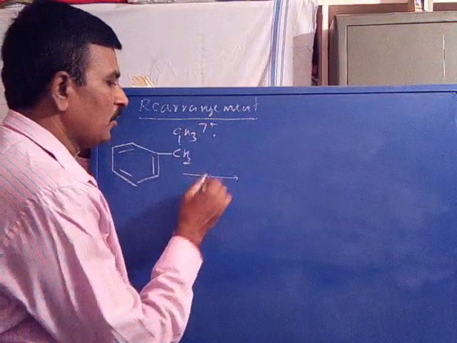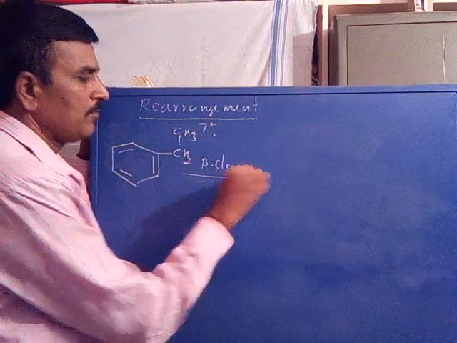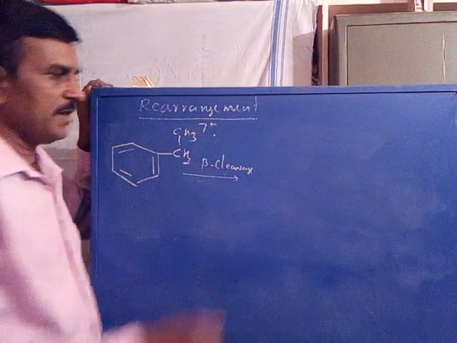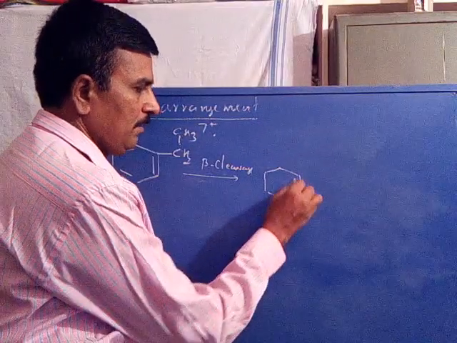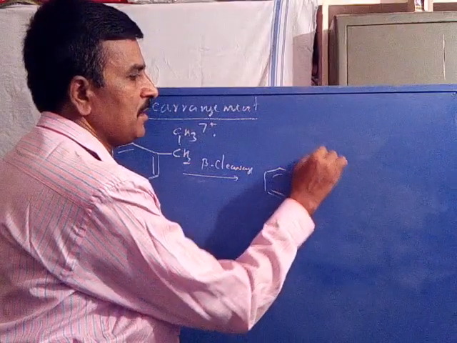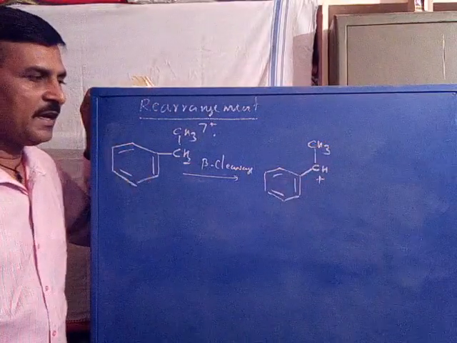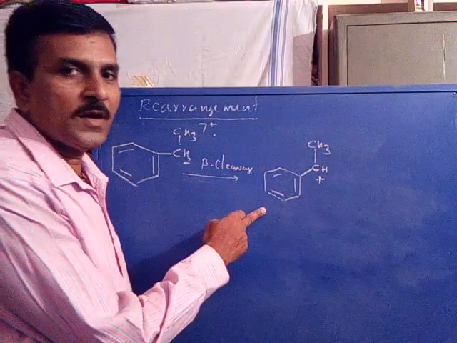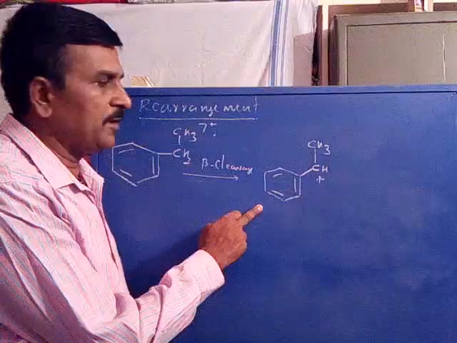First it undergoes a beta cleavage to give a stable benzyl cation. This is a CH carbon with a CH3 and a plus charge. A benzyl-type cation is formed, which is more stable. Now this will undergo a rearrangement process.